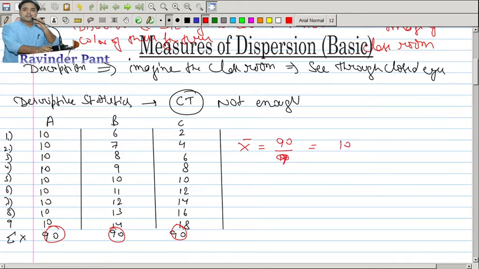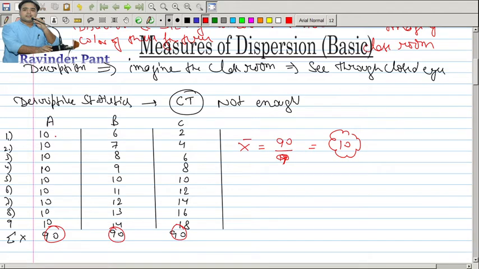So mean is coming to be 10. Now mean, which is a central tendency measure, is 10, the same in all these 3 series, yet there is some difference. There is a different description of these 3 data. So in statistics we are concerned about the consistency of the data. It depends on the objective whether we are looking for the consistency or inconsistency, but this data is telling us about the nature of the data set.